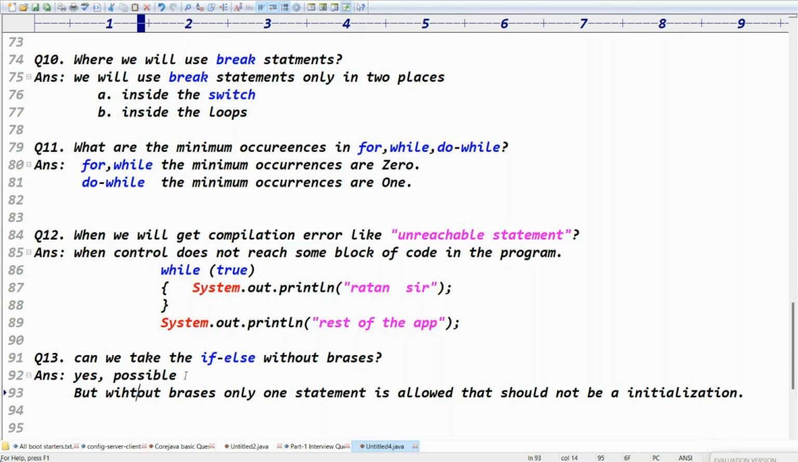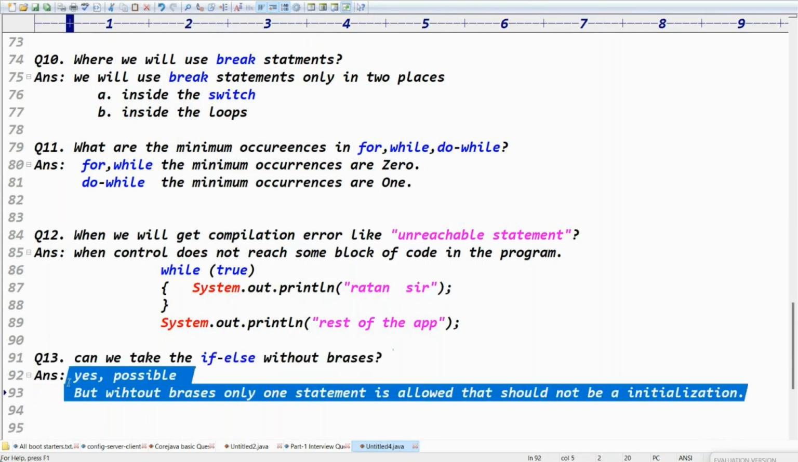Can you take if else without braces? Yes, possible, but without braces only one statement is allowed. Without braces, you can take only one statement, and that should not be an initialization, right?